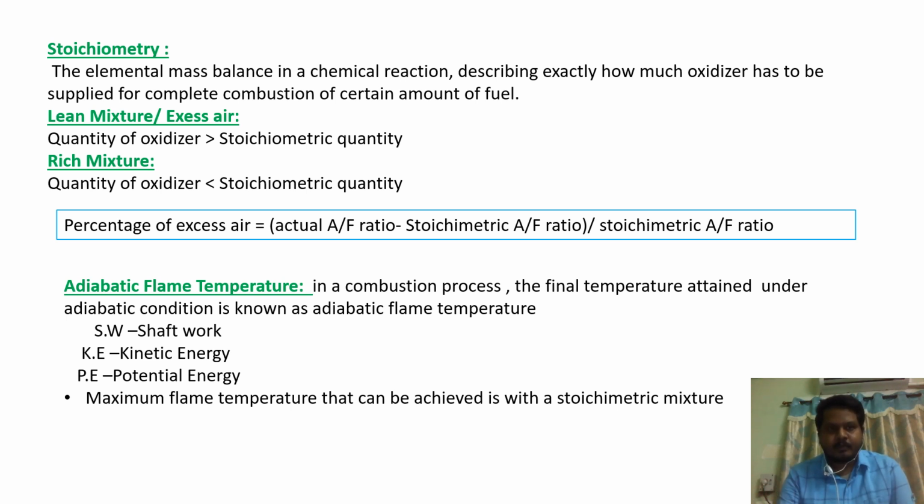Welcome to the class. Today let us see other important concepts. The first one is stoichiometry. The elemental mass balance in a chemical reaction describing exactly how much oxidizer has to be supplied for complete combustion of a certain amount of fuel, which means the exact amount of air supplying for combustion for a particular fuel, that is called stoichiometry.